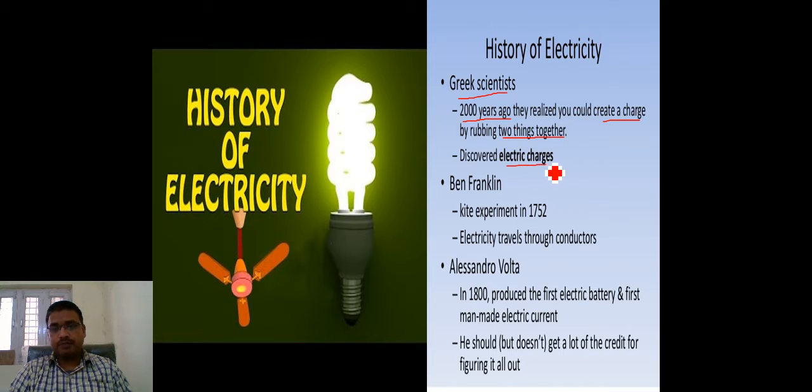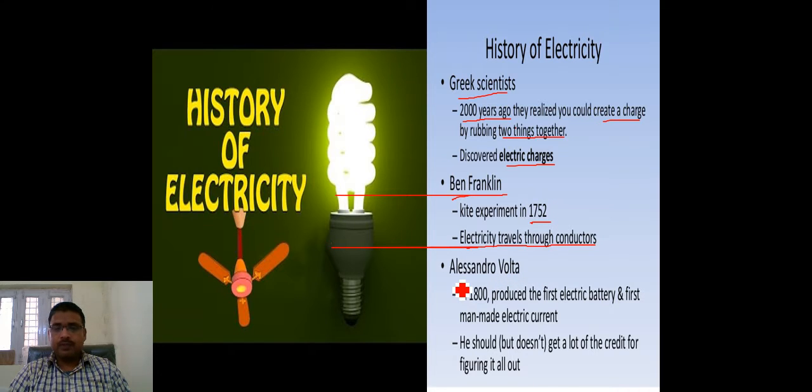There is a plus charge, there is a minus charge, and with that the charges are discovered. Now, another scientist, whose name is Ben Franklin, in 1752, the time which we are talking about, was doing a kite experiment, and he talked about electricity traveling through a conductor. He gave the idea that electricity travels through the conductor.